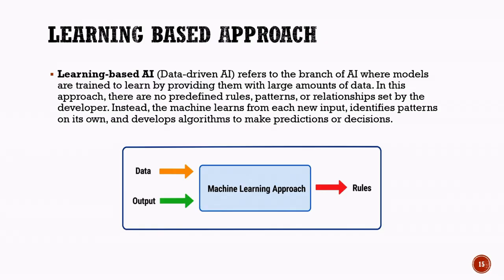By studying the relationship between the input data and the outputs, the machine learning system generates its own set of rules. These learned rules can then be used to make predictions when new data is provided. This ability to learn from data and improve over time makes learning-based AI much more flexible and powerful than traditional rule-based systems.